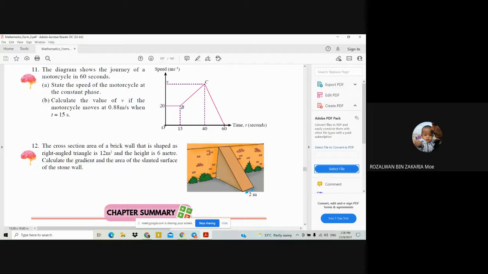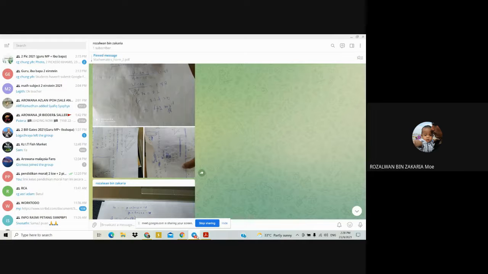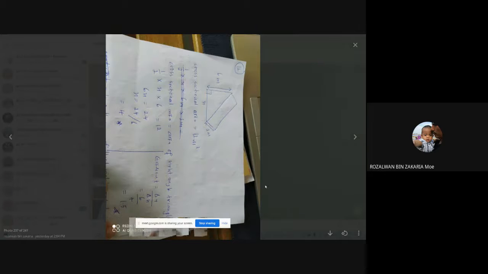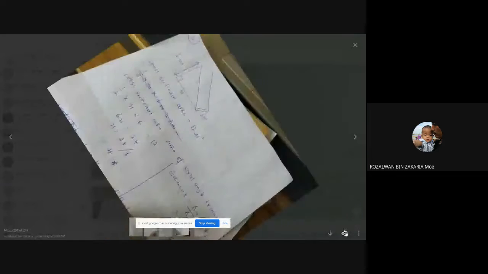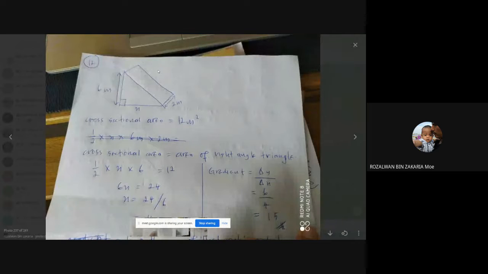So how to solve this one? Look at the solution. Class, this one I redraw again the diagram.